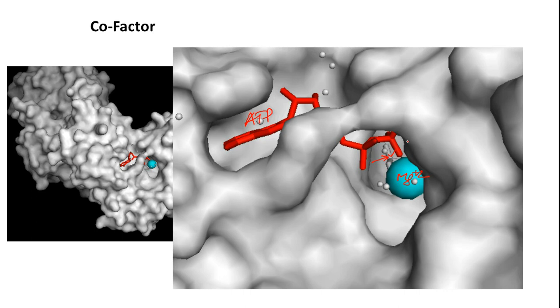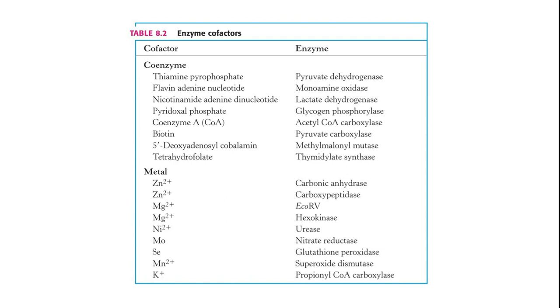So friends, this is about the structure of an enzyme. These are some examples of cofactors and coenzymes: coenzymes like thiamine for TPP, NADH, coenzyme A, biotin, as well as metallic ions like zinc, magnesium, etc. So many are there. These are some examples of different enzymes where these coenzymes are integrated.